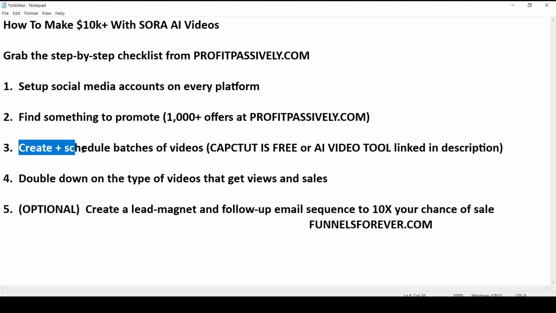So then the third step is to create and schedule batches of videos. There's a couple of different ways to create video content that can make you money online. The first way is the manual way, and that's using CapCut. And of course, CapCut is free, so if you want to do this manually, you can, and I'll show you how to do that here in just a few minutes.